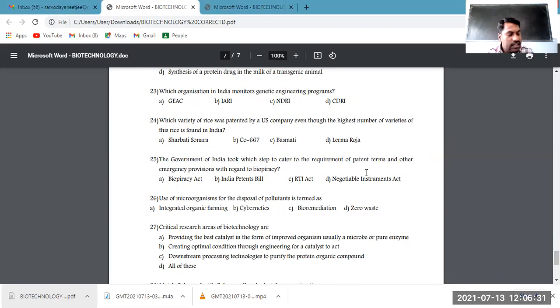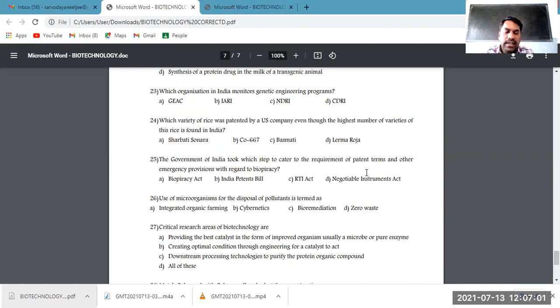Yes, the National Dairy Research Institute is located in different states, and has its centers. The main center is in Haryana, to control the quality and quantity of milk and milk production. Of course, the White Revolution is behind this. CDRI, that is the Central Drug Research Institute, Lucknow, is for various drug formation studies, etc. So the answer is